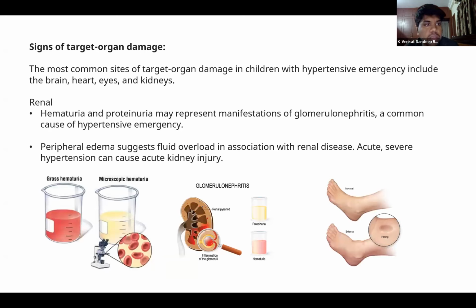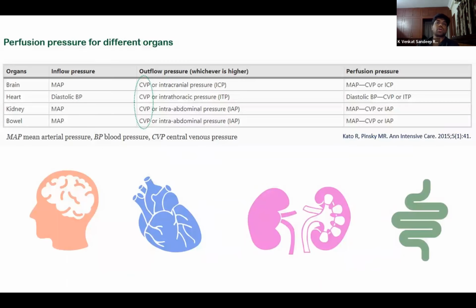Other target organ damage commonly seen is renal. The child can present with hematuria and proteinuria, which are usually manifestations of glomerulonephritis, a common cause of hypertensive emergencies. There is also retention of fluid secondary to the renal disease, and this can also cause kidney injury. Okay, so there are some things which we have to understand before initiating a treatment.